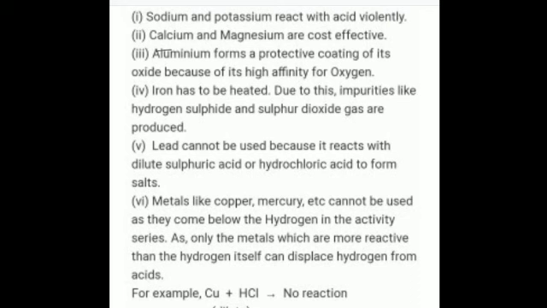Now we cannot even use metals like copper, mercury, etc., because they lie below hydrogen in the activity series, so they will not be able to displace hydrogen from the acid in this case. Is that clear? There will be no reaction, hence no hydrogen will be produced. So we end up over here.